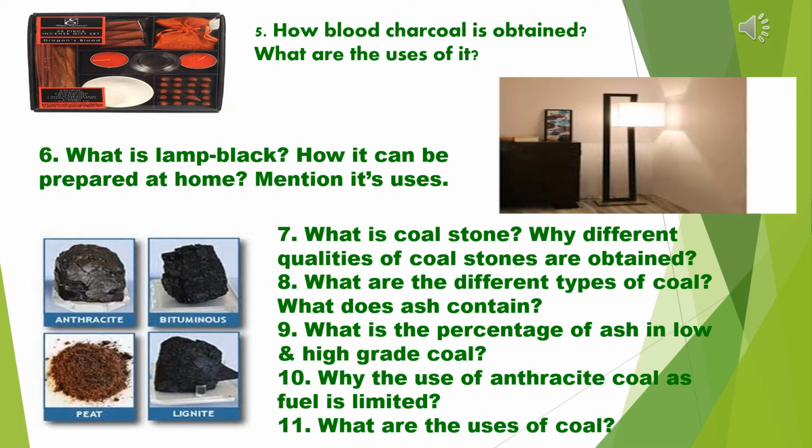How can it be prepared at home? Lamp black can be easily prepared at home by holding an iron or a brass dish over a burning kerosene lamp. In the kitchen, near the roof, lamp black is found to deposit. These are also found hanging along with spider webs. In common usage, they are called soot.